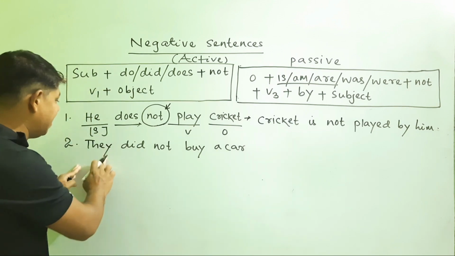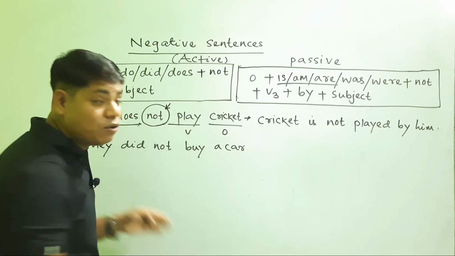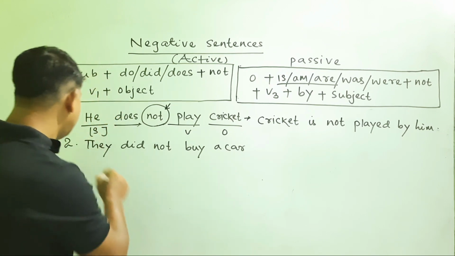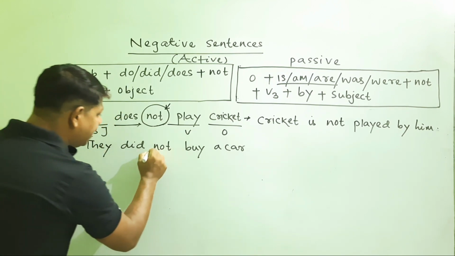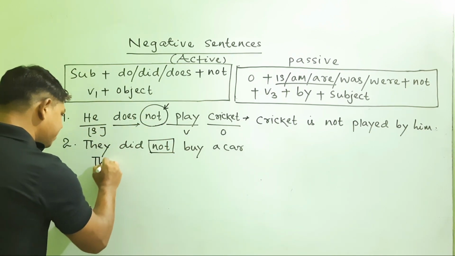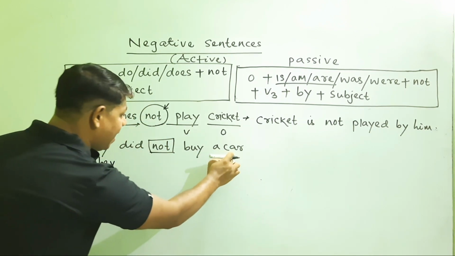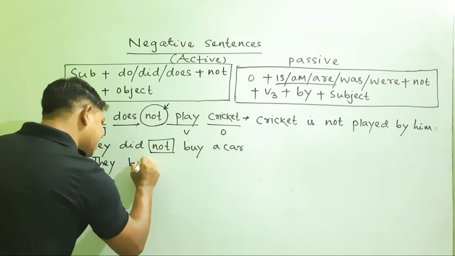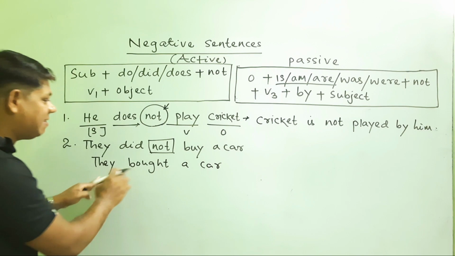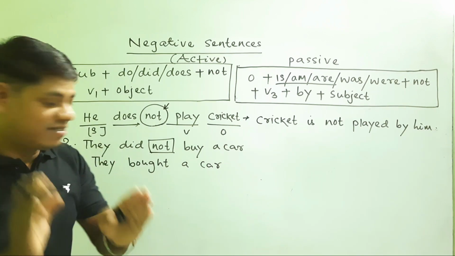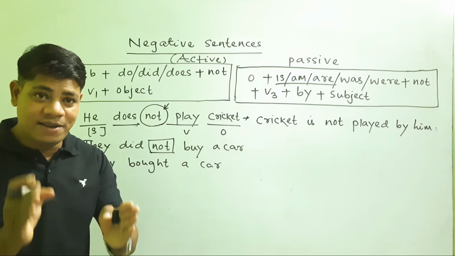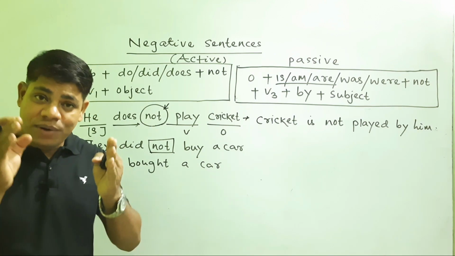To passivize the sentence, "They didn't buy a car," we can follow another trick too. So what is the trick? Now, you forget about "not" here. So "they did buy a car," in the sense, "they bought a car." Now the sentence is in simple past. Now it is easy to convert the sentence into a passive form. It is already discussed in the previous video.